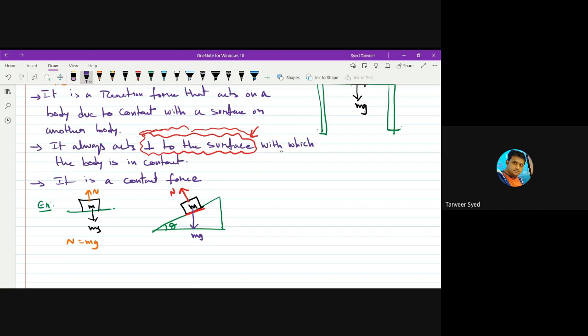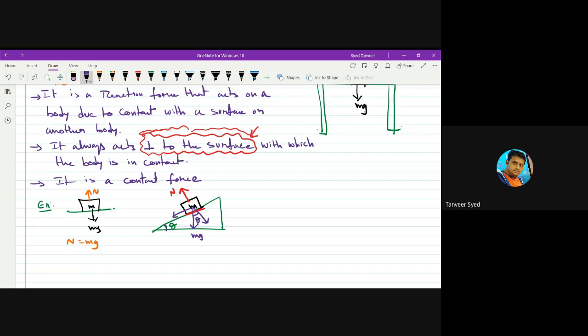Then if you recall your vectors, I can resolve weight into two components. One component along the incline and another component perpendicular to the incline. From geometry, if this angle is theta, we have this angle also as theta.